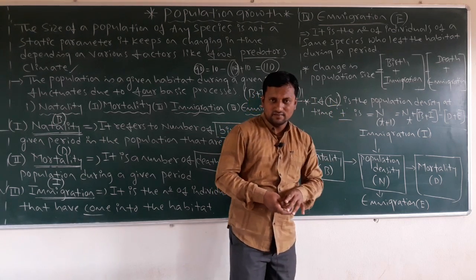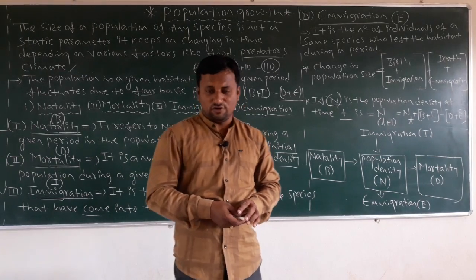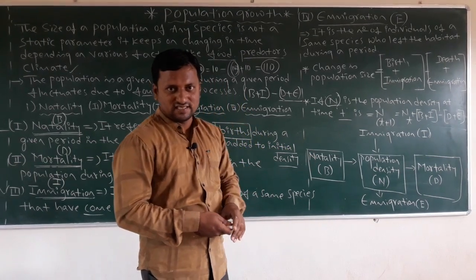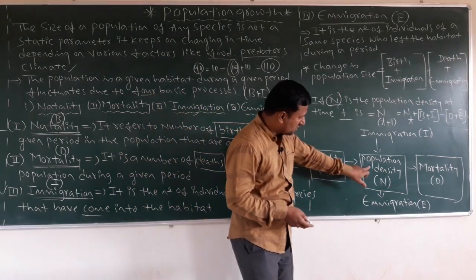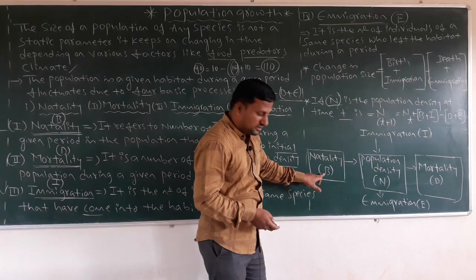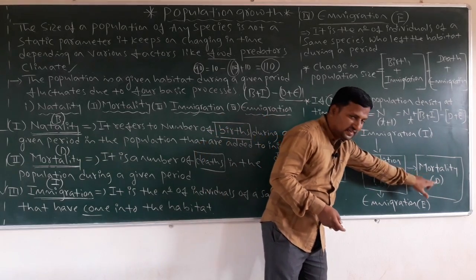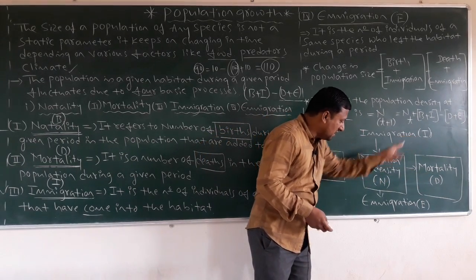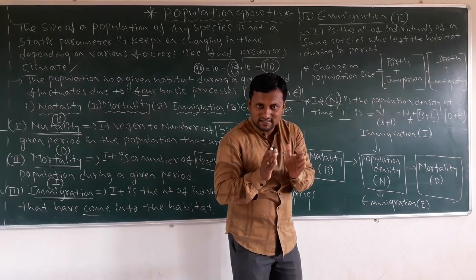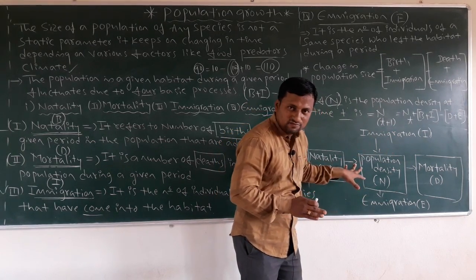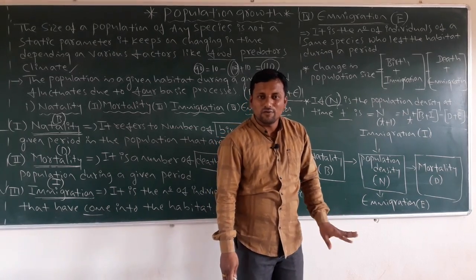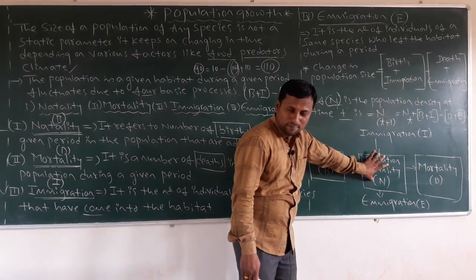Then how these processes work, you are going to see in one schematic representation here. Just think about population density N, natality B, mortality D, immigration I, emigration E. You must concentrate on the arrow marks in this diagram. Just this is the population.